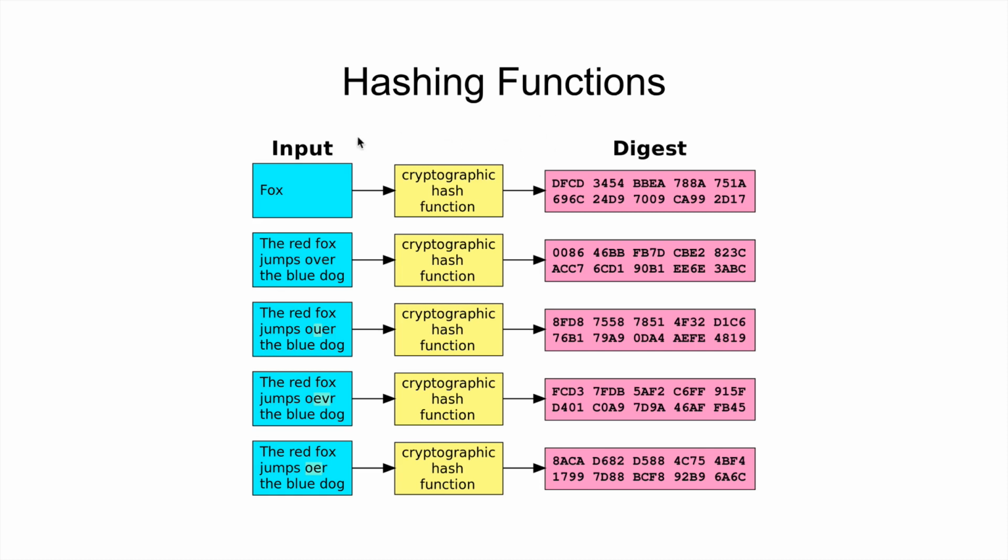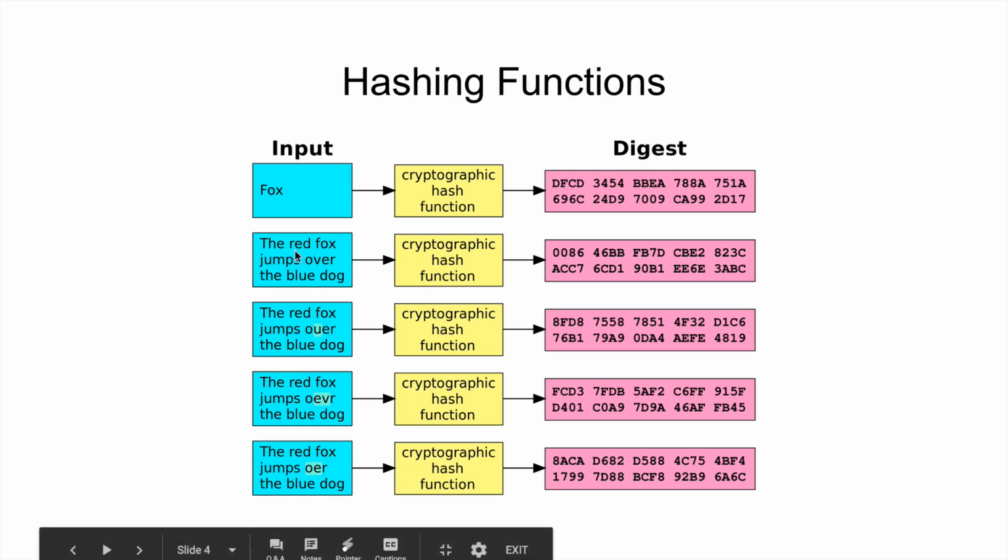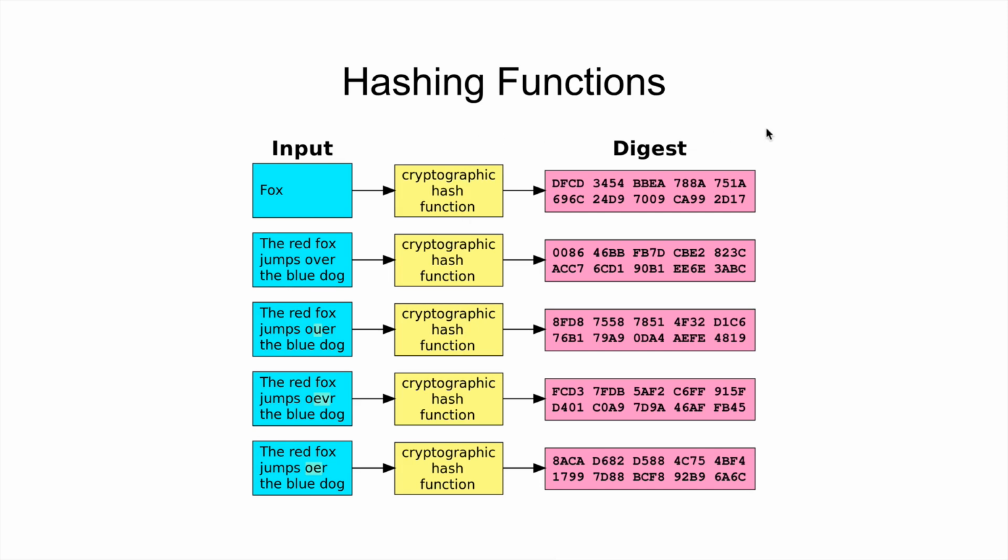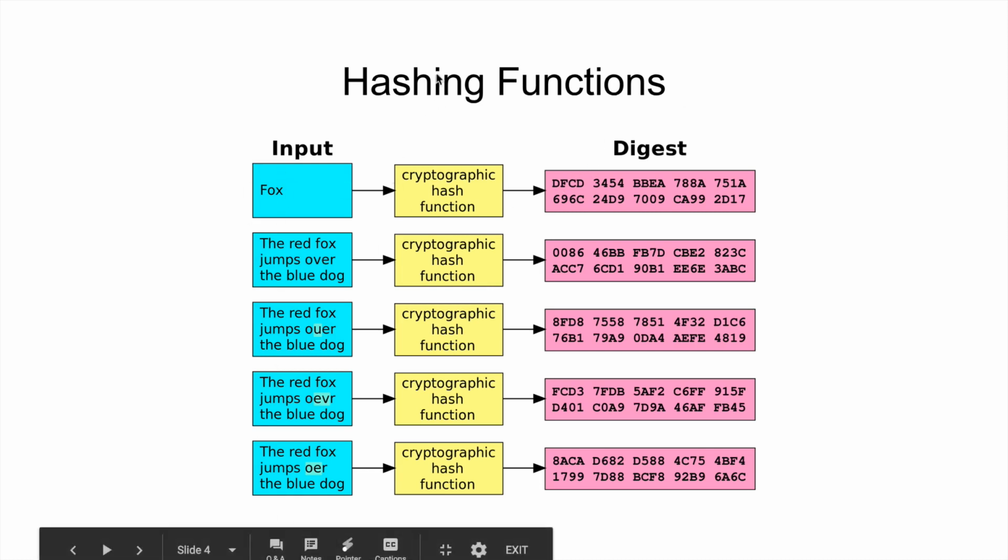So the input is going to be some sort of arbitrary value, like in this case, a bunch of text. This text can be run through a hashing function that's going to do some kind of magic under the hood in order to create an encrypted output. It's going to be called a digest. In this example, you can see all this different text getting put into a hashing function, and it outputs this digest, which is encrypted. So what are the properties of this hashing function and of the digest that it outputs?